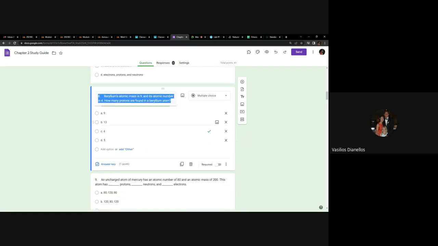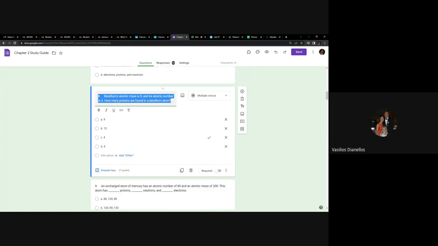Number 8, I'm not going to ask you specifically about beryllium, but you will probably get a question like this that has some basic math. So let's look at it. Its atomic mass is 9. To remind you what this means, because you need to know what this means, that means its protons plus its neutrons, if you add them up, equals 9. That's all we know so far. Its atomic number is 4.